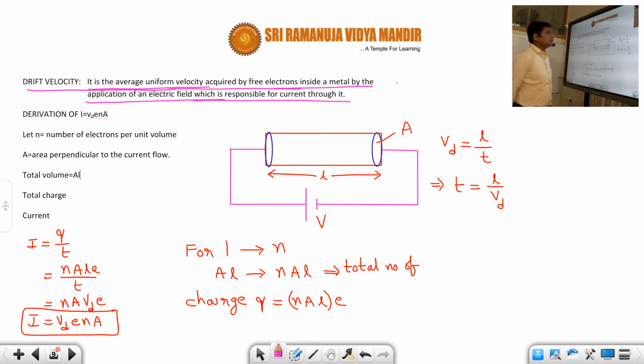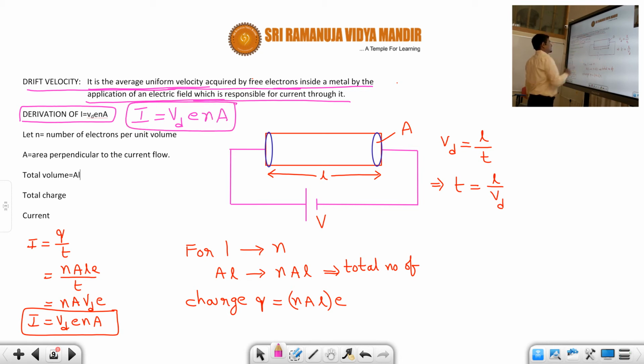Okay, so now students, after learning the drift velocity, there is one important derivation regarding the relation between the current and drift velocity. This is a very important equation, given by I is equal to Vd, where Vd means drift velocity, into e, where e means charge of electron, into n into A. What is this n and A?